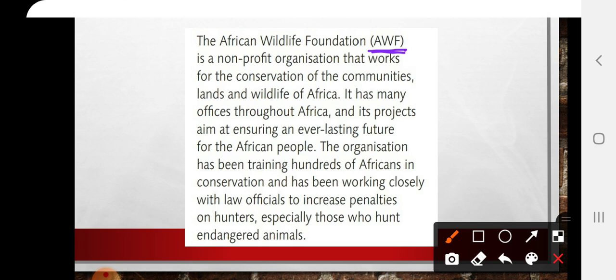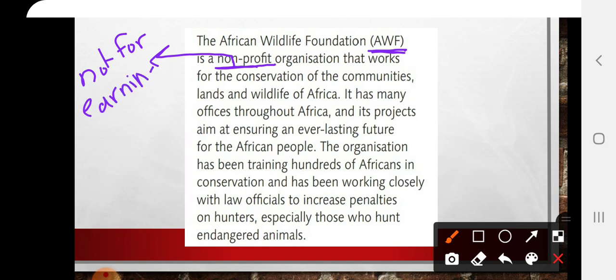It is a non-profit organization. What's the meaning of non-profit? Do you remember? We have learned it before. It's not for earning any money. It's not for money, or not for gaining money. Okay, it's for what? It's for charity. يعني إنه it's for charity.